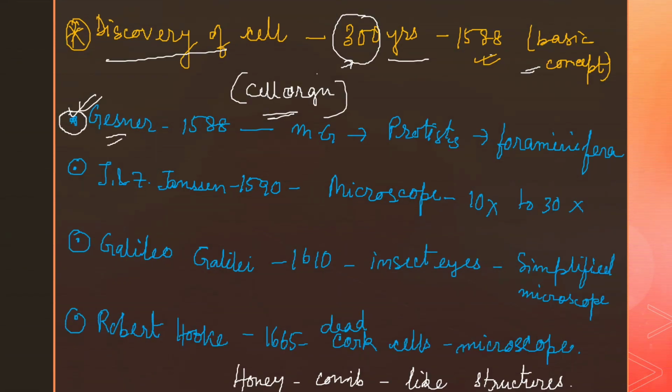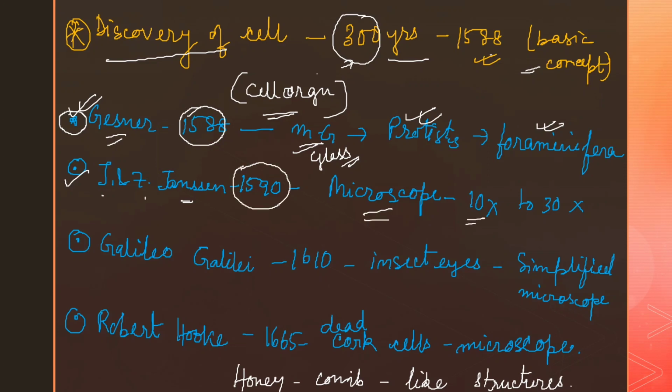First, Grassner was the scientist who discovered cells in the protist, named foraminifera, with the help of a magnifying glass. So please note it down as I have noted it for you. Next is Z. Janssen and Z. Janssen, who discovered the microscope. I already told you, in 1590, right? And they observed the cell at a power of 10x to 30x.